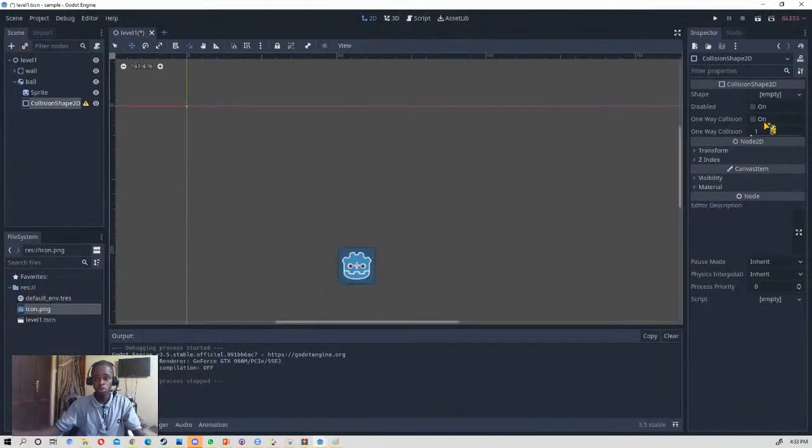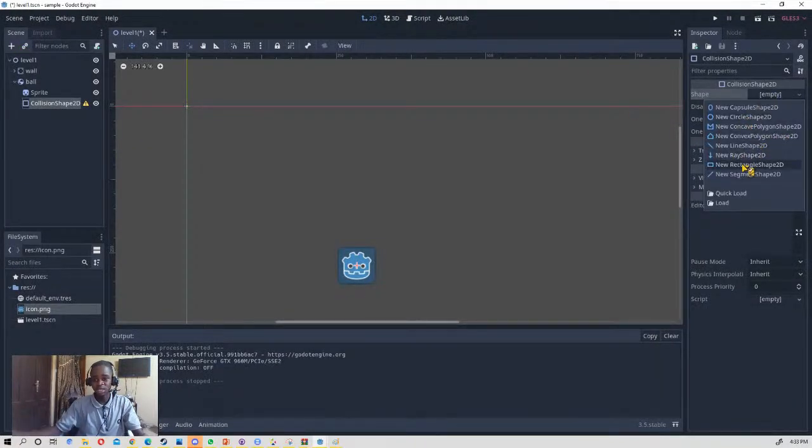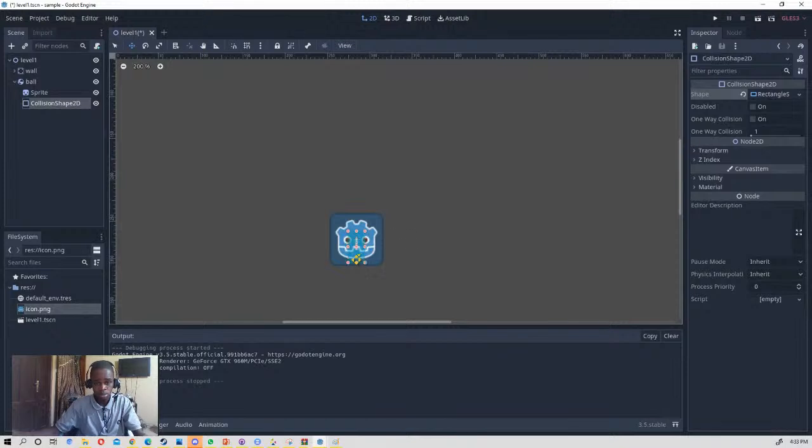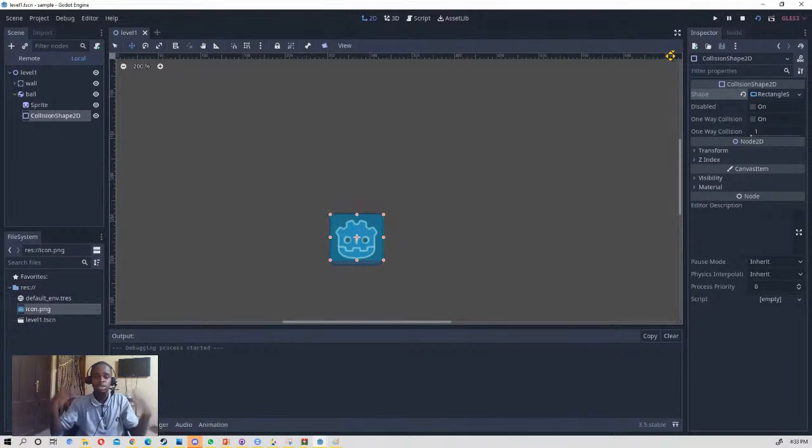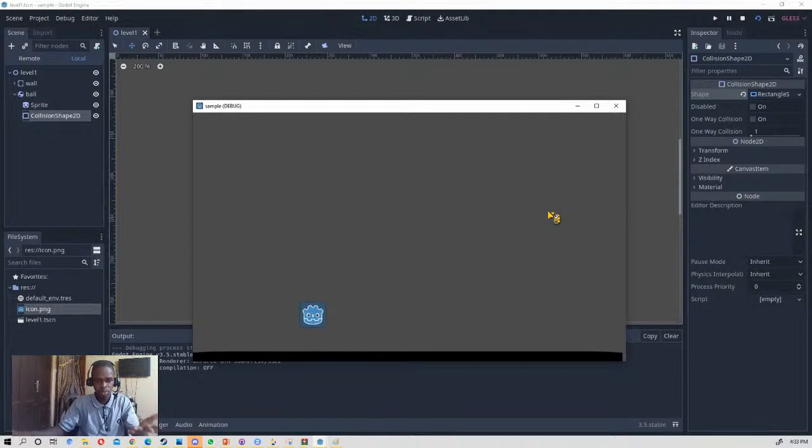We add the collision shape to it. We resize it. We make it a rectangle. And now it's going to drop and it's going to stay. As you can see, everything is interacting. You can see it drops and stays. That is how you make bodies that interact with each other. Now the floor has a shape, and the ball also has a shape.